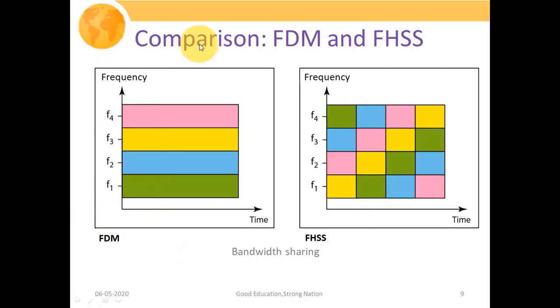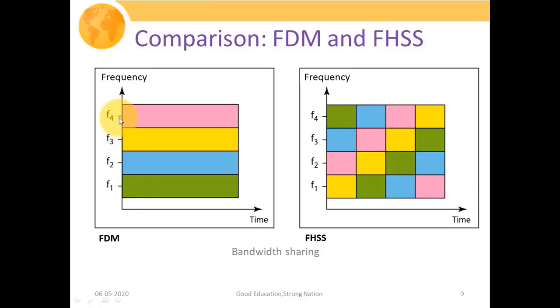Now in this slide, let us discuss a comparison between frequency division multiplexing and frequency hopping spread spectrum systems. What we do in a traditional FDM system is divide our complete frequency spectrum band into subbands, and then assign a particular subband to an individual user.